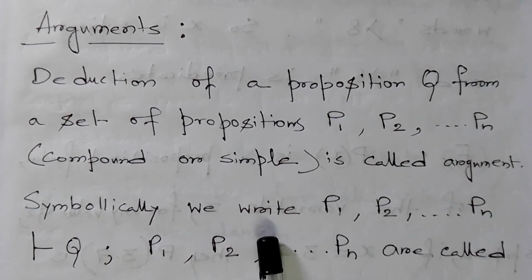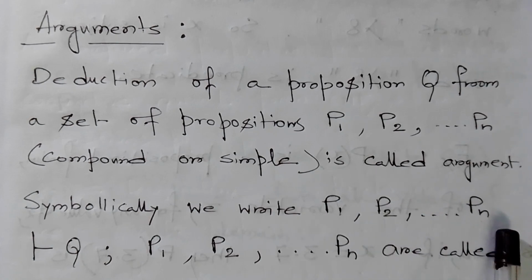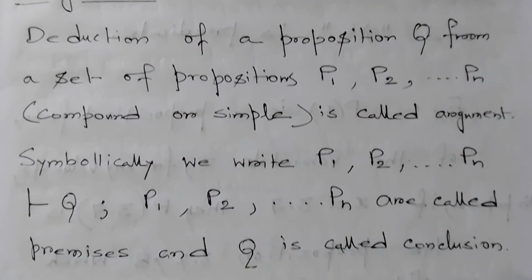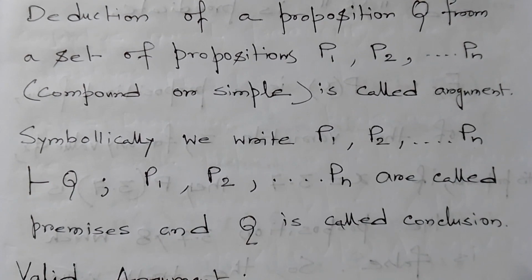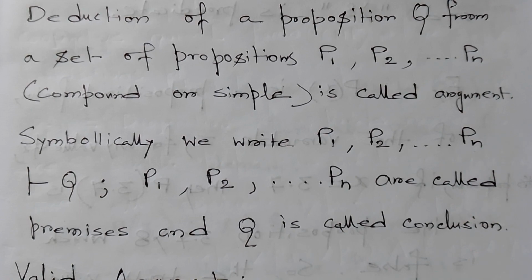Symbolically, we write P1, P2, ..., Pn deduces or concludes Q. P1, P2, ..., Pn are called premises and Q is the conclusion. So these are arguments.